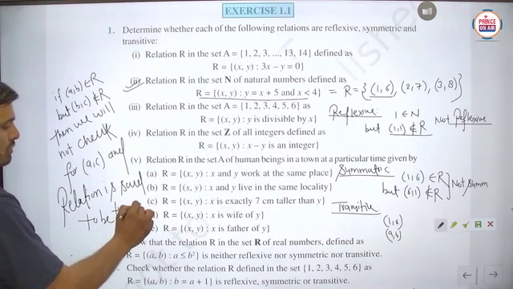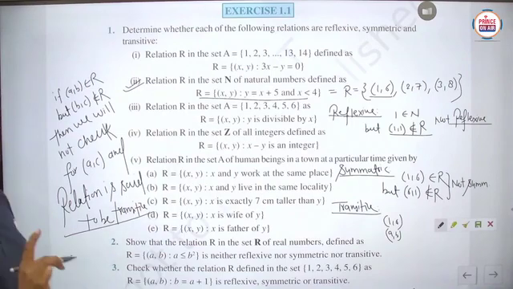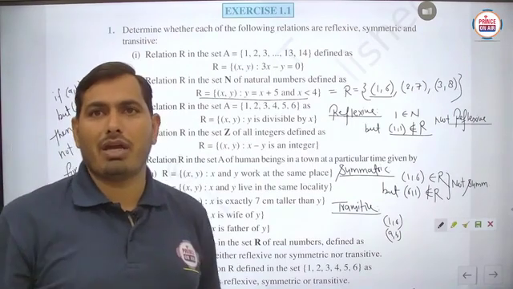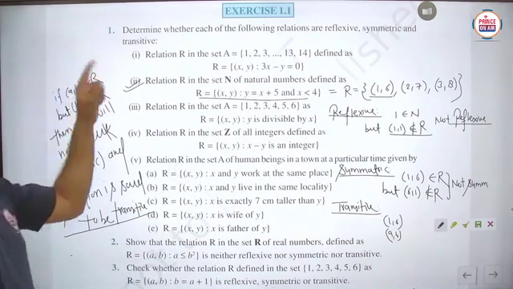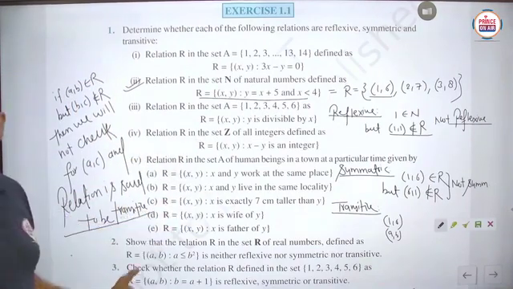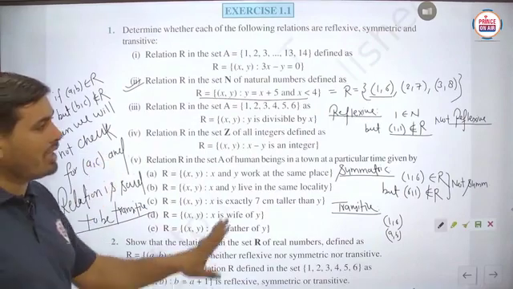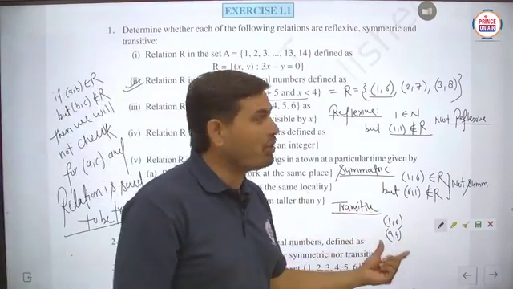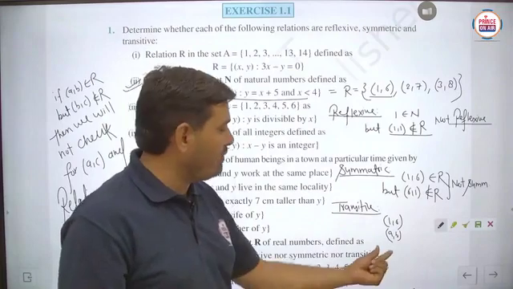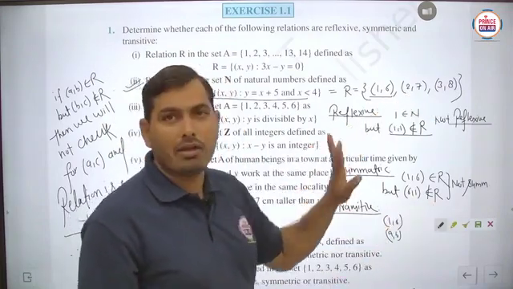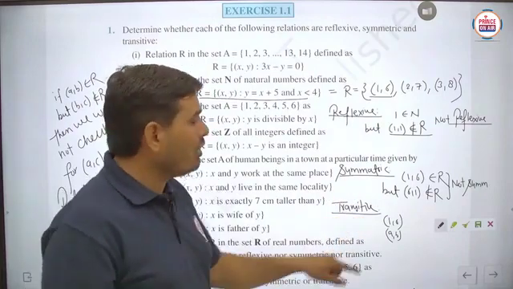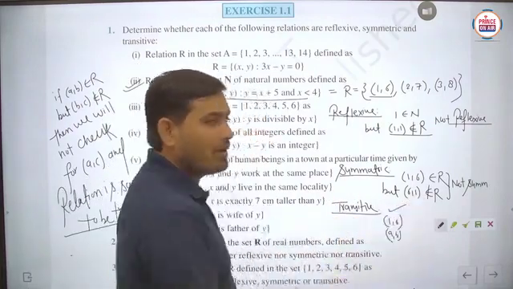So basically we have to see this definition. This is the very important case for transitivity: (A,B) belongs to R, (B,C) does not belong to R, then we will not check for (A,C), and the relation is said to be transitive. That is satisfied here, because (1,6) is (A,B) but there is no (B,C), since no 6 appears as a first element. So automatically for this ordered pair it is transitive.